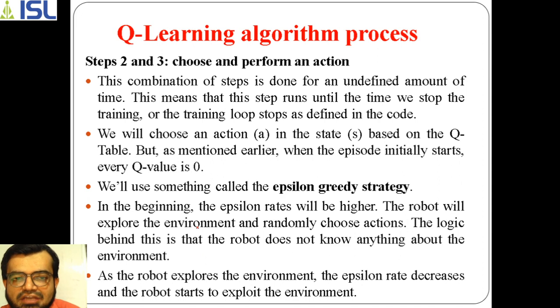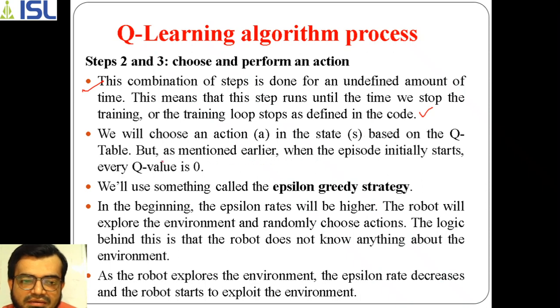Then step 2 and step 3 we are performing combinedly. This step 2 is for an undefined amount of time, because we don't know how much time is required for this. That means this step runs until the time we stop the training. The training loop stops as defined in the code. So the algorithm gets trained.